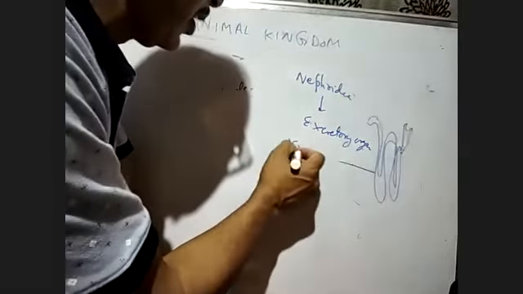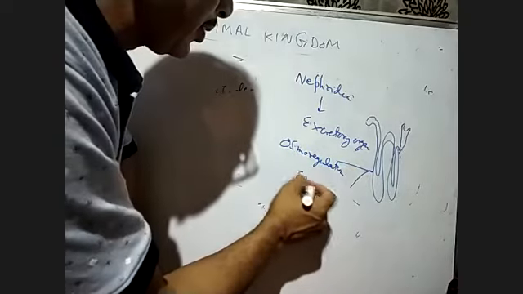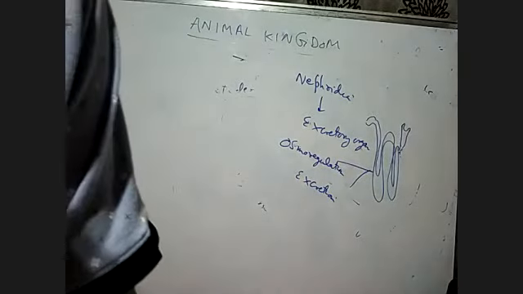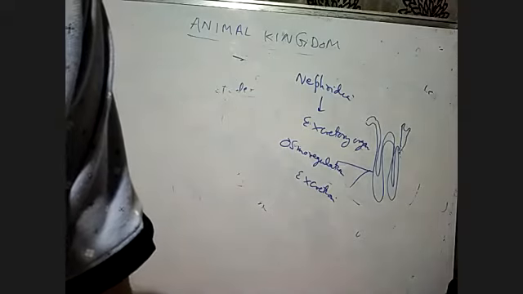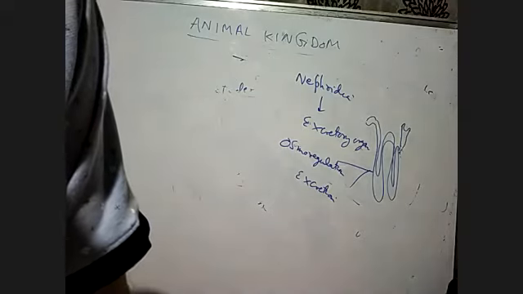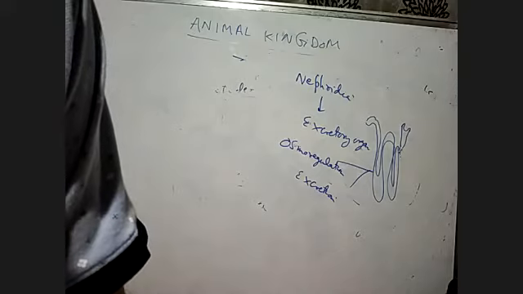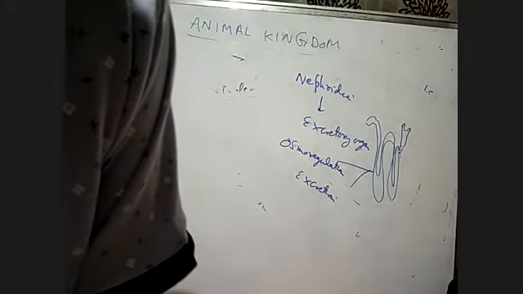This helps in osmoregulation and excretion. What do you mean by osmoregulation? Osmoregulation is maintaining a balance between the salt and water in the body. If the balance between salt and water is maintained, it is called osmoregulation, and this also helps in excretion. For example, the human kidney is responsible for osmoregulation and excretion. So it is the same thing with nephridia.